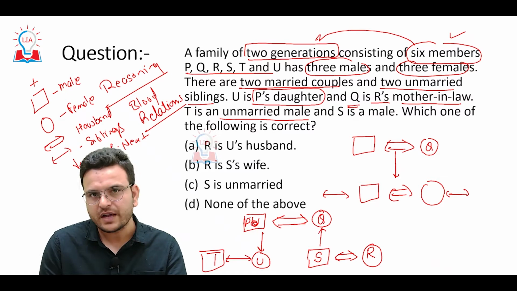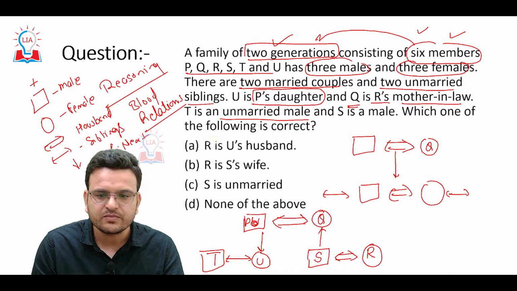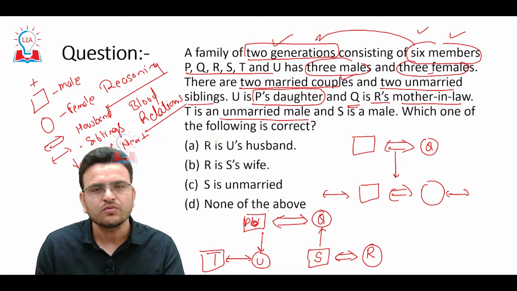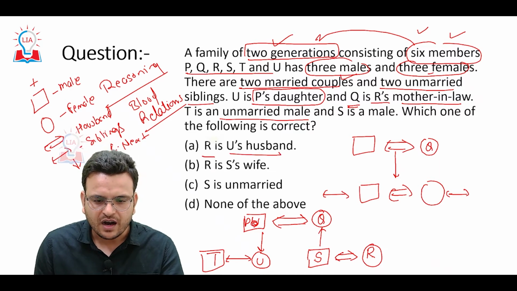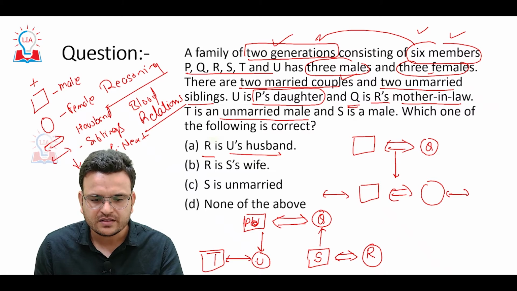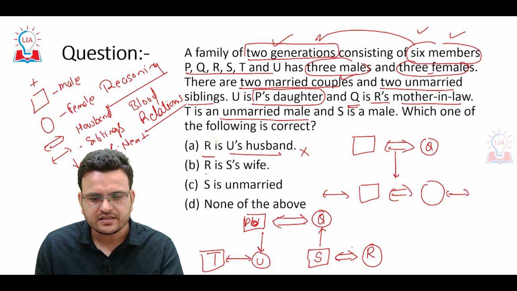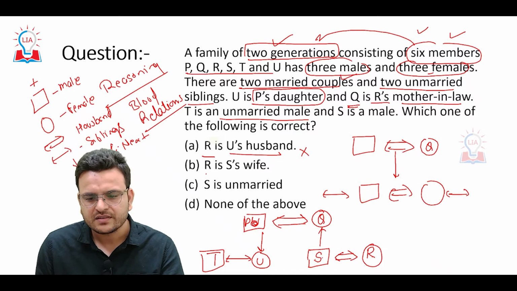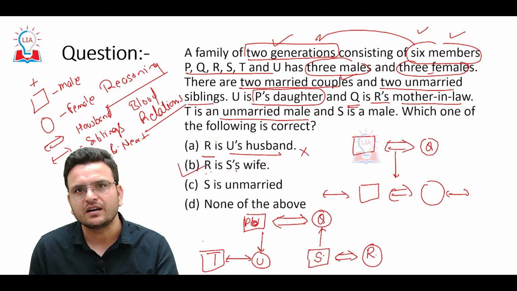So how am I able to solve this question? Only on the information given: 2 generations, 6 members, 3 male, 3 female. Now let's solve this question. R is U's husband? No, that is incorrect. R is S's wife. Yes, S is male and R is female. R is S's wife, so the second option is correct.